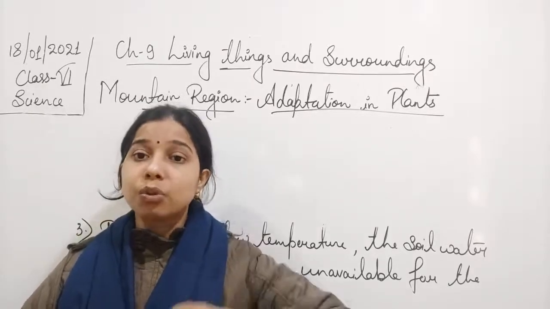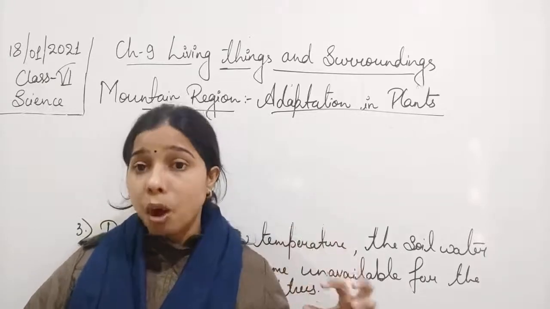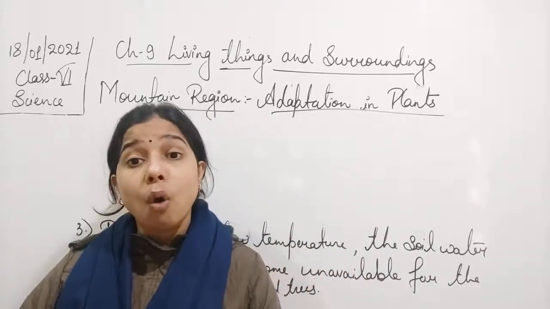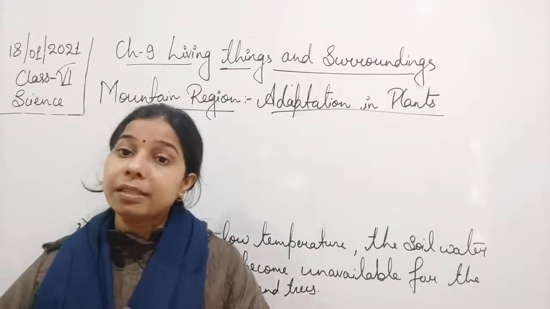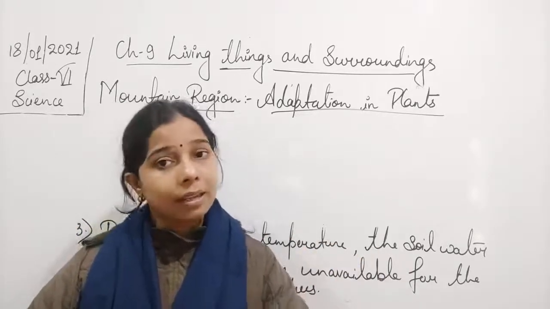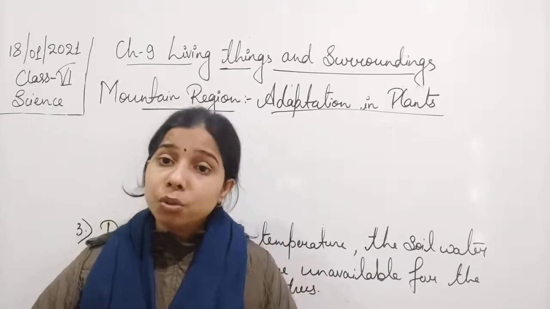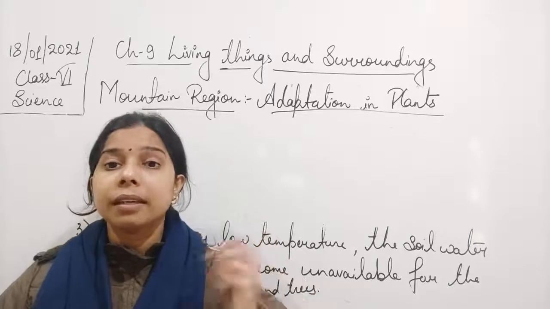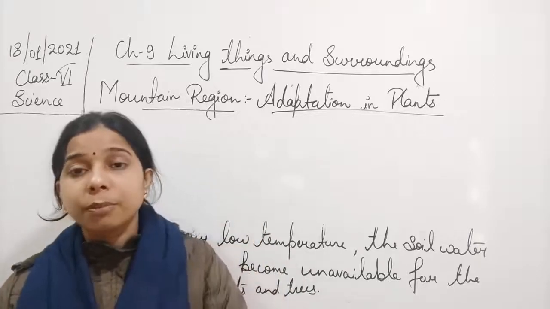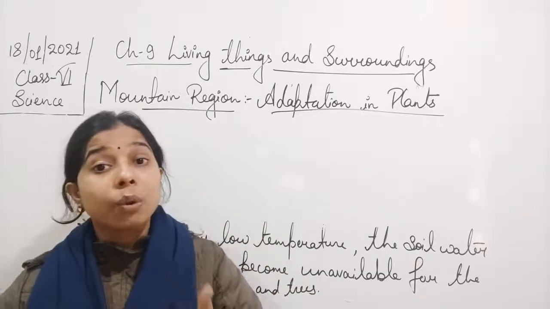This wind used to carry away the water droplets in the form of water vapor. Now you know that the conversion of the water droplets into water vapor is evaporation. So due to the movement of the wind, the evaporation rate increases, so the evaporation process occurs very quickly.